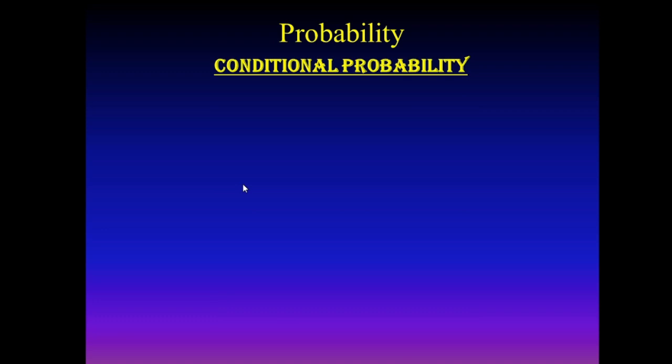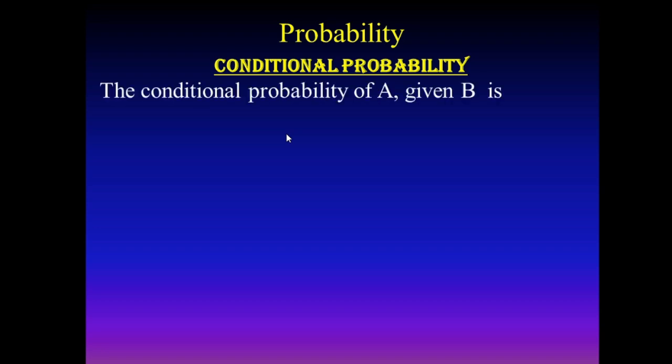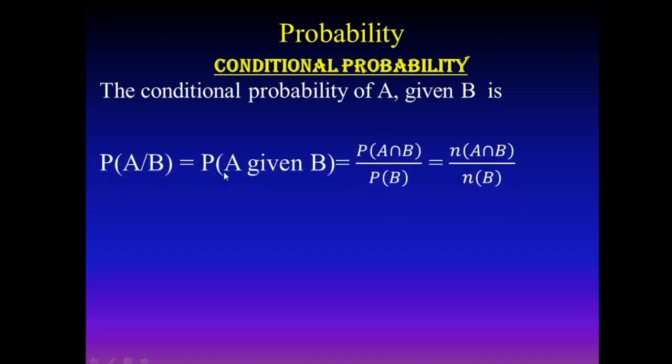This is probability part 2, conditional probability. In the last video, we discussed the definition of conditional probability. We know that the conditional probability of an event A given B, the notation is P(A|B), is equal to probability of A intersection B divided by probability of B, or the number of elements of A intersection B divided by the number of elements of B.